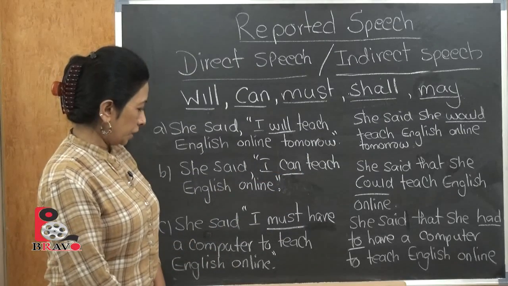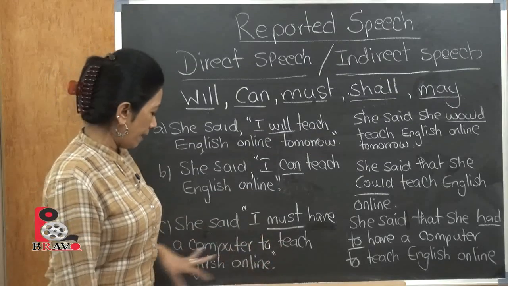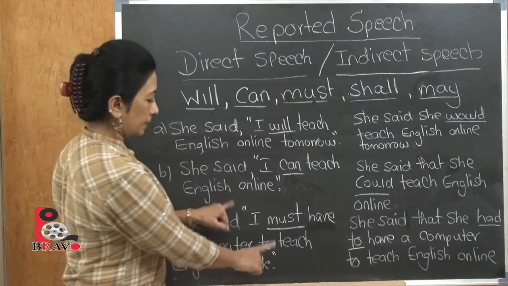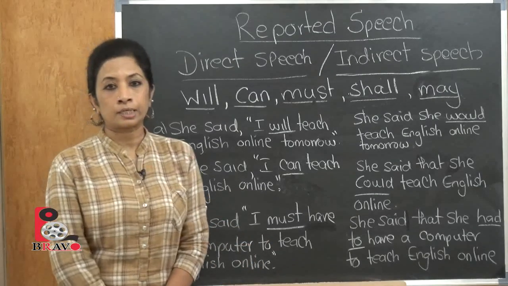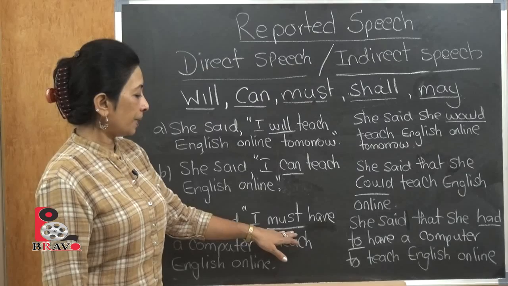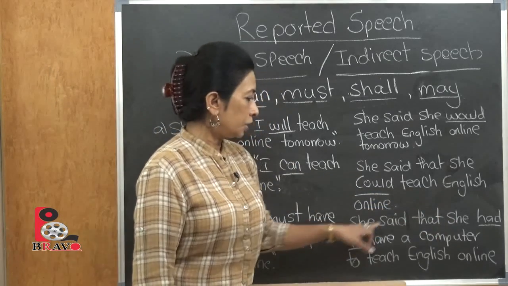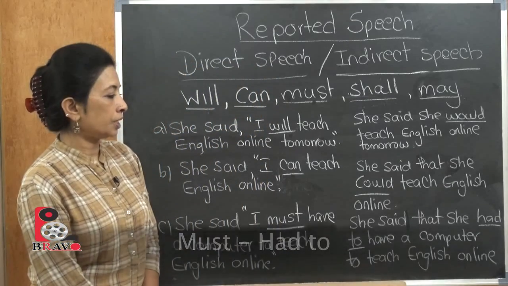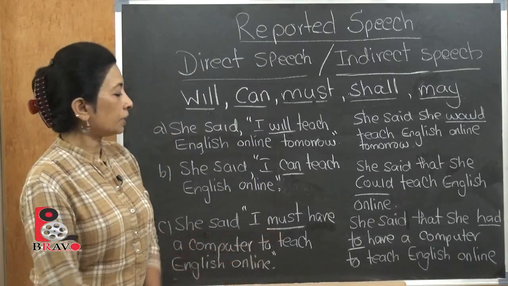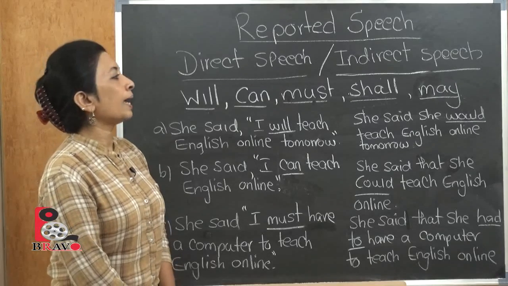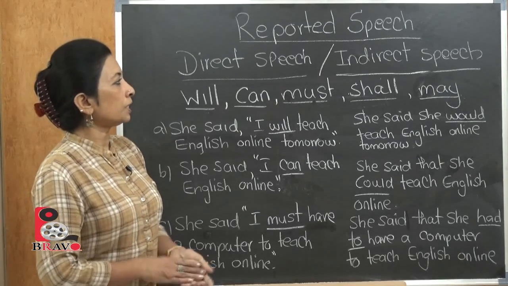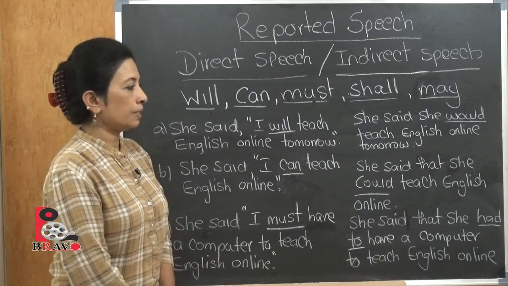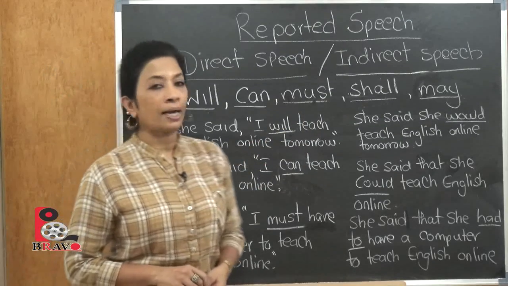Third example: she said, "I must have a computer to teach English online." So here again there is a quotation because it's direct speech, and the verb must has changed to: she said that she had to have a computer to teach English online. So that's how the changes have happened here with the verbs, and the tense has changed. So direct speech has become indirect speech, with the simple verbs changing like this. And we have 2 more to look at, which are shall and may.